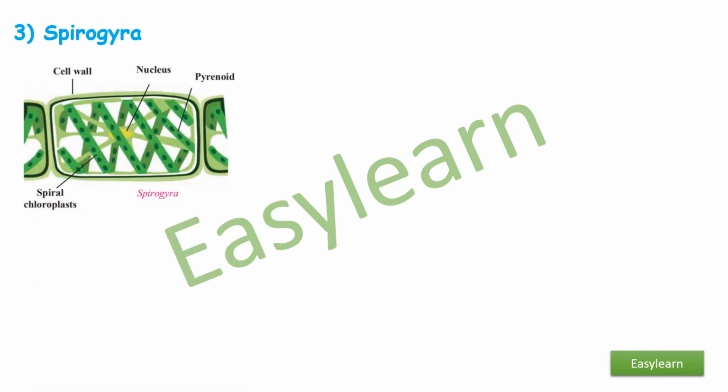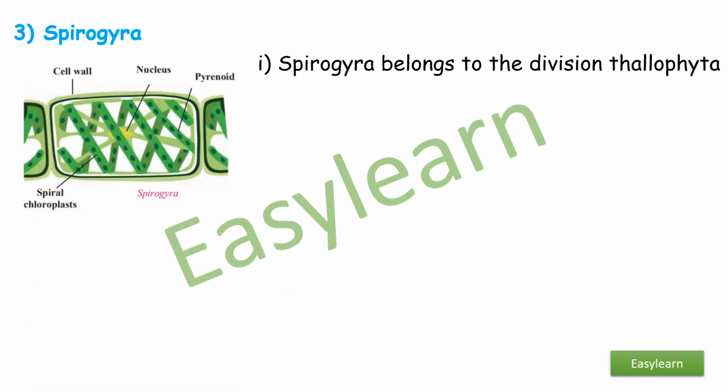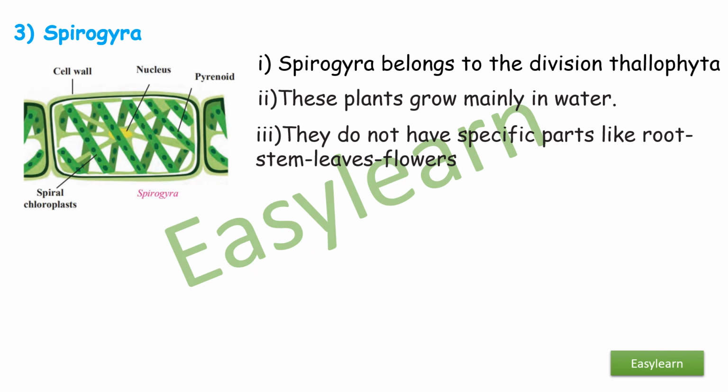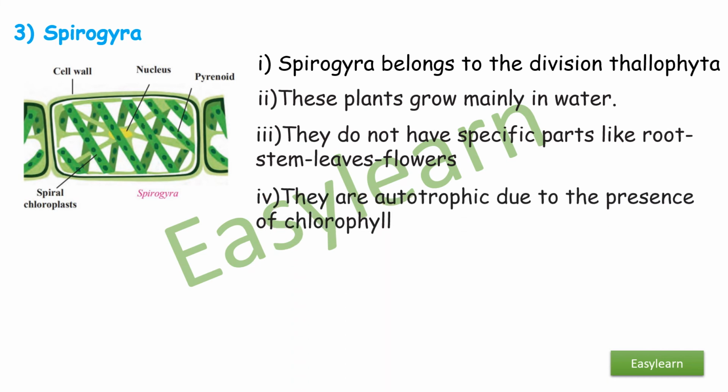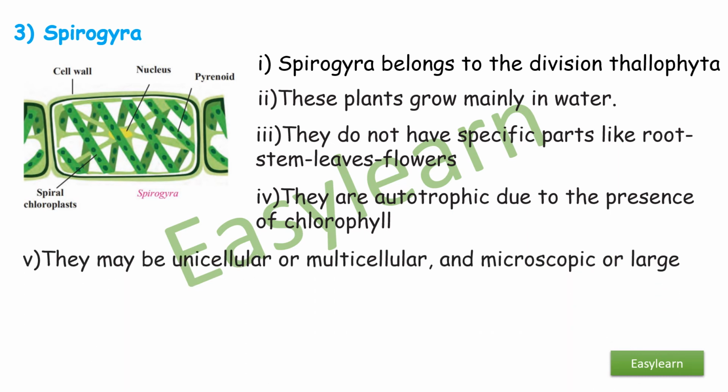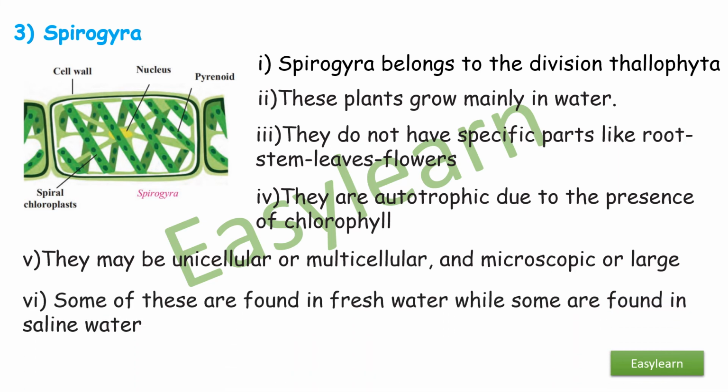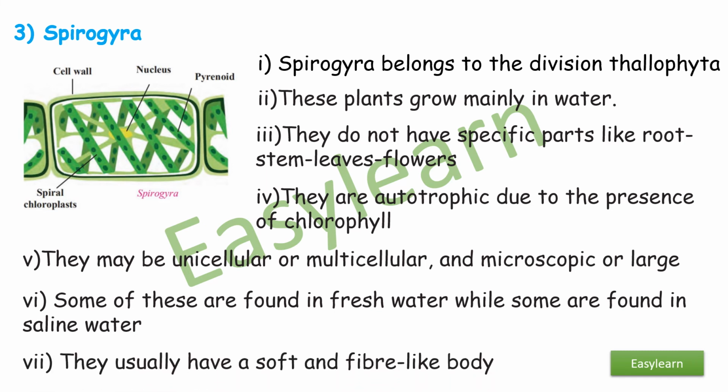Third, Spirogyra. Spirogyra belongs to the division Thallophyta. These plants grow mainly in water. They do not have specific parts like roots, stem, leaves, flowers. They are autotrophic due to presence of chlorophyll. They may be unicellular or multicellular and microscopic or large. Some of these are found in fresh water while some are found in saline water. They usually have a soft and fiber-like body.